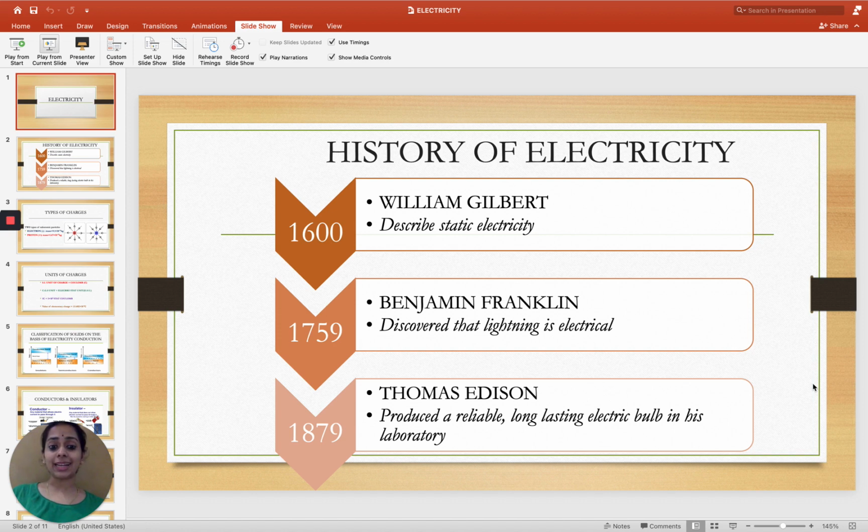the phenomena of static electricity. Then in 1879, Thomas Edison produced a reliable long-lasting electric bulb in his laboratory. That was the very first application of electricity as an appliance or as equipment that is being used by everyone nowadays.